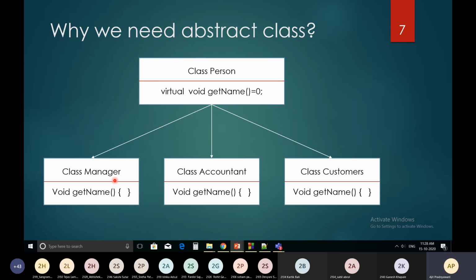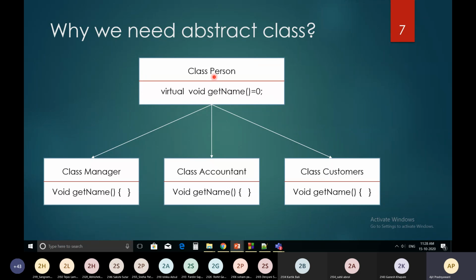So here it is, manager will write the get name, accountant will write the body for get name. Similarly, customer will write the body for the function get name. Just make this a virtual void get name is equal to 0, that is pure virtual function.